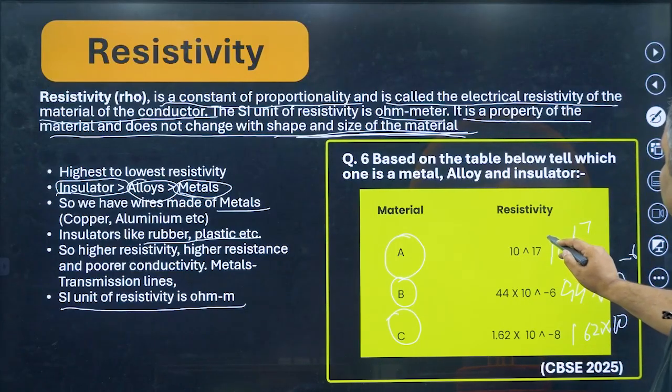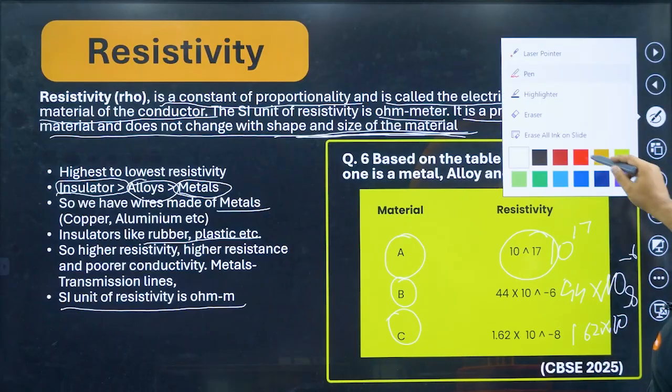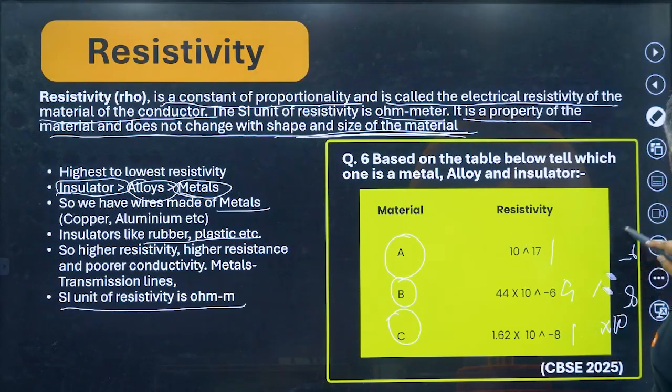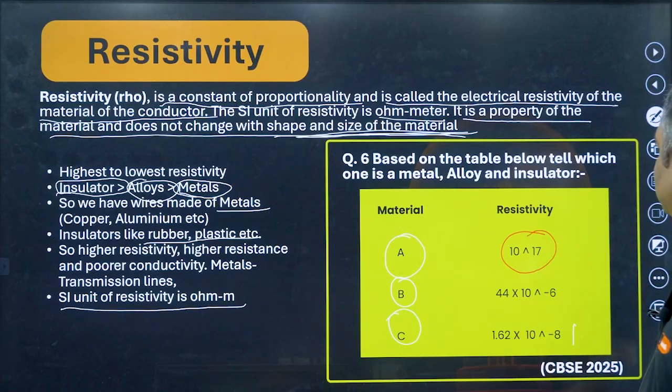So highest resistivity is 10 to the power of 17. This has got the highest resistivity. Highest resistivity here is 10 to the power of 17.